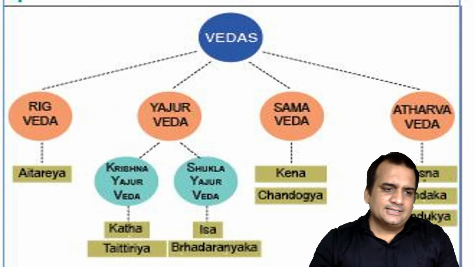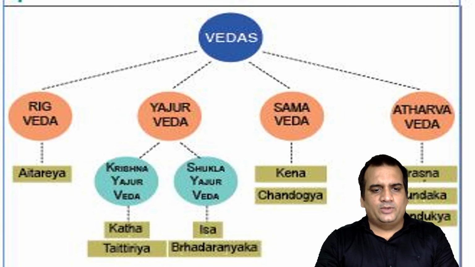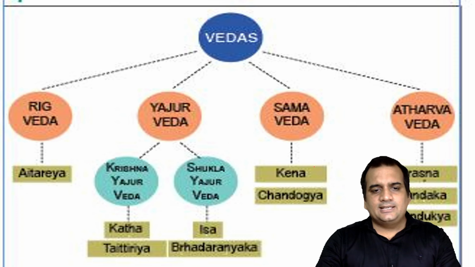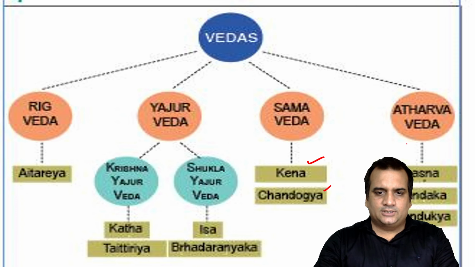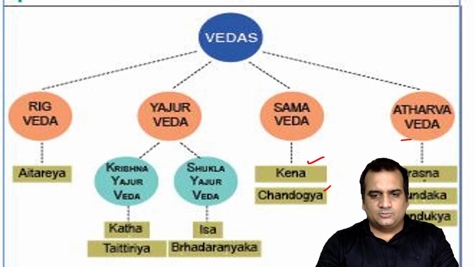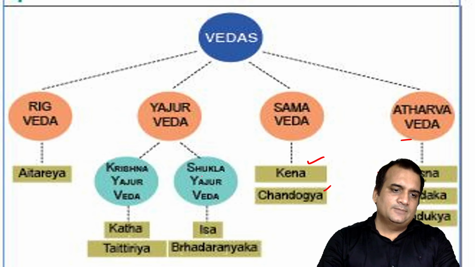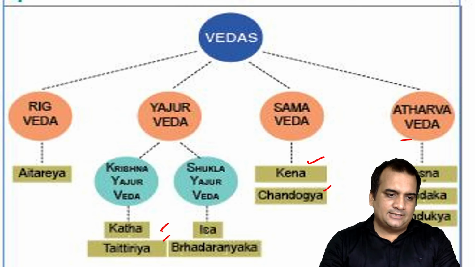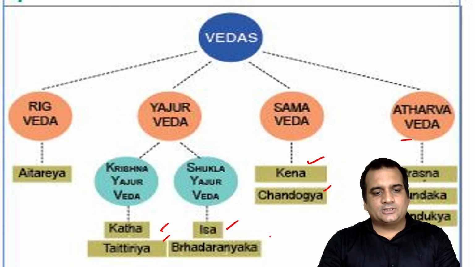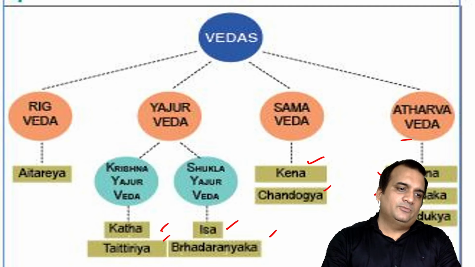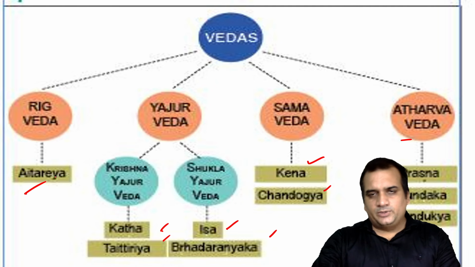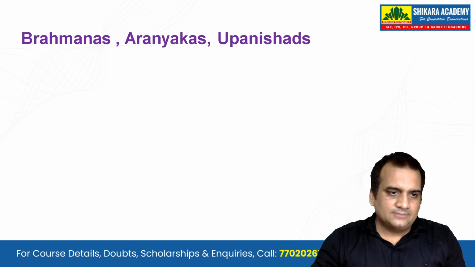So the Vedas are there, and then you can see some of the Upanishads are also given here. The Sam Veda has the Kena Upanishad and Chandogya Upanishad. The Atharva Veda has the Prashna Upanishad, Mundaka Upanishad and Mandukya Upanishad. Then the Yajur Veda has the Katha Upanishad and Taittiriya Upanishad. The Isa Upanishad and Brihadaranyaka Upanishad also come from the Yajur Veda, and the Aitareya Upanishad comes from the Rig Veda.